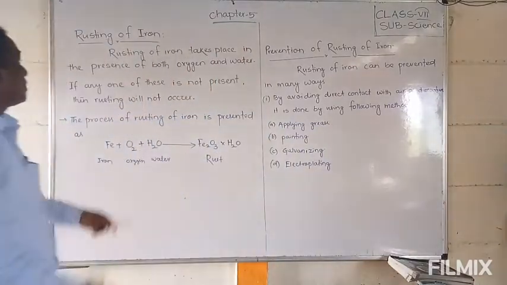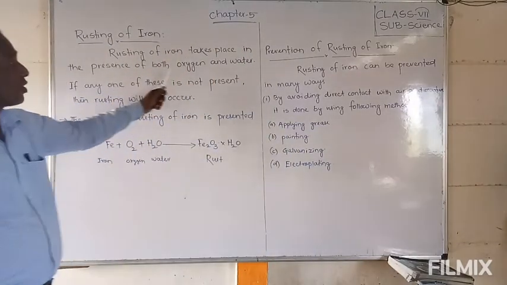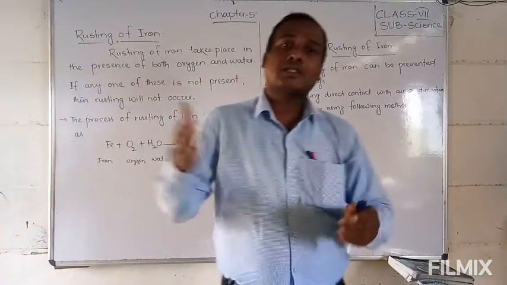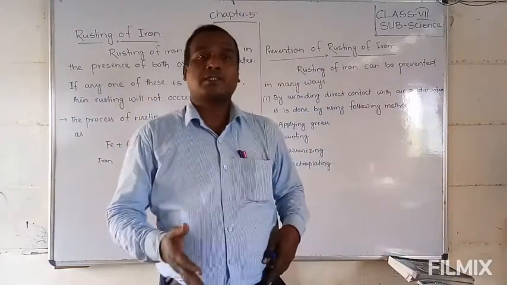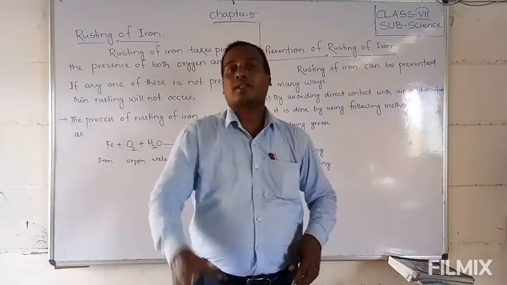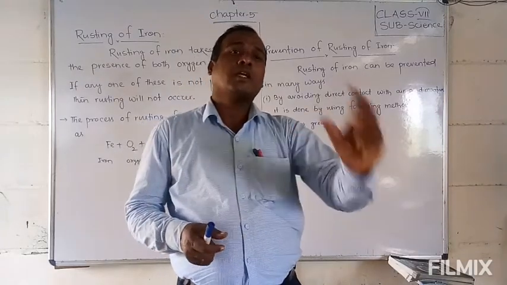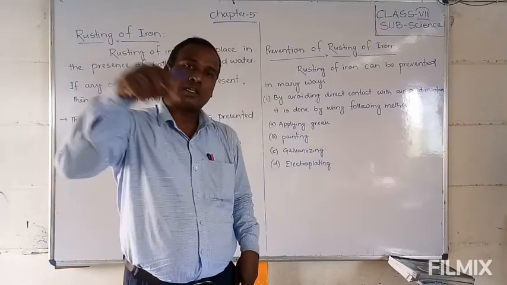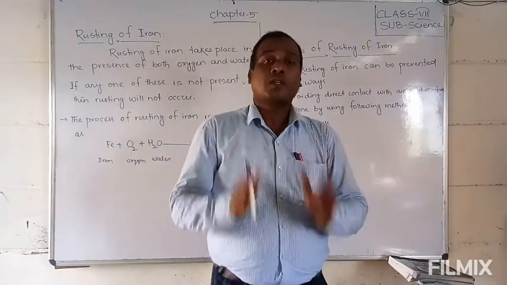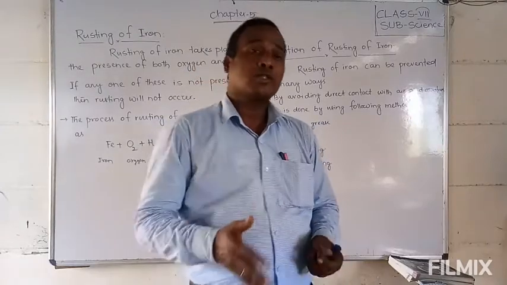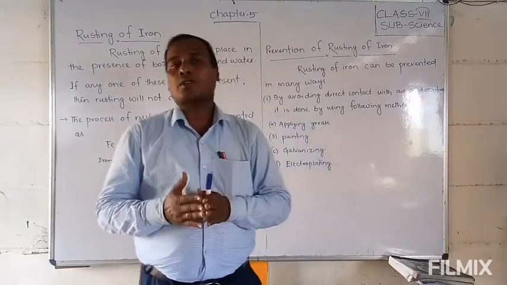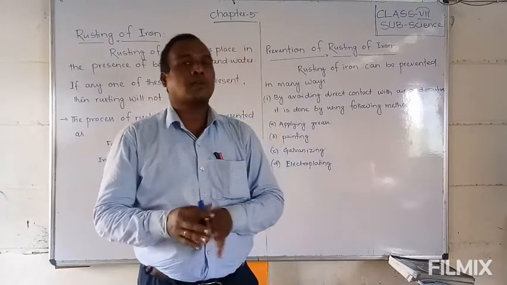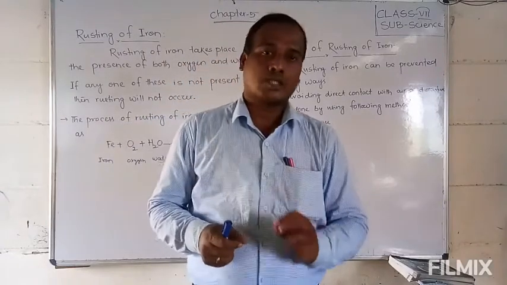See friends, rusting of iron takes place in the presence of both oxygen and water. When is it possible? When oxygen and water are both present. Only at that time can iron take the rust. If one of them is absent, suppose oxygen is absent, even if we put the iron inside water, it won't be affected. Whenever moisture, that means water, is present with oxygen or air, then the iron will catch rust.